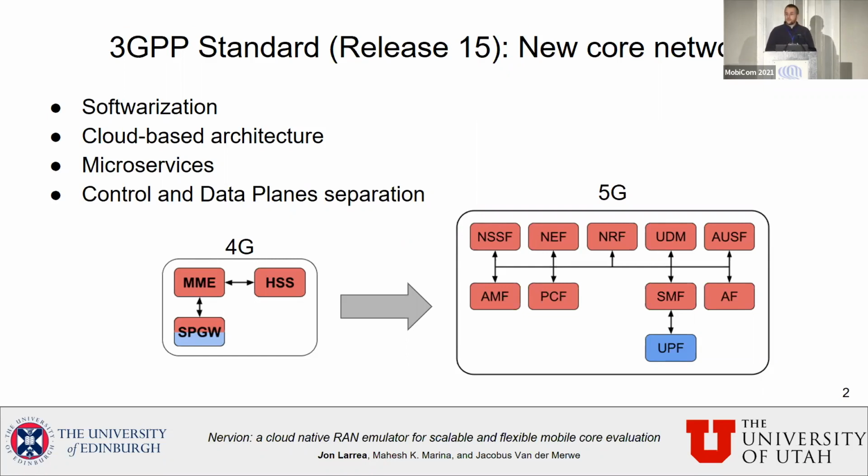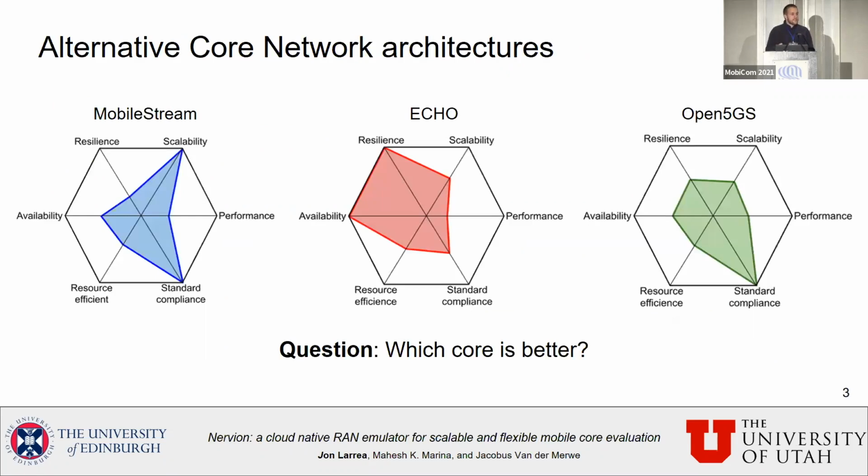5G has brought a lot of new changes to the core network architecture, such as the softwareization of the components, the usage of a new cloud-based architecture, the fragmentation of the existing components into microservices, or the complete separation between control and data planes. All these changes have brought a lot of attention, not only from the standardization bodies like 3GPP, but also from the research community and open source community.